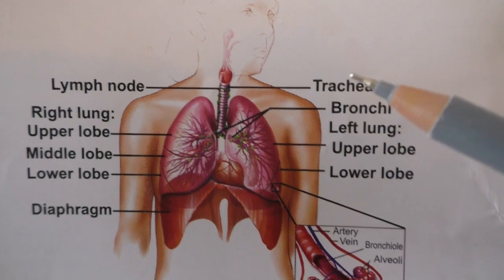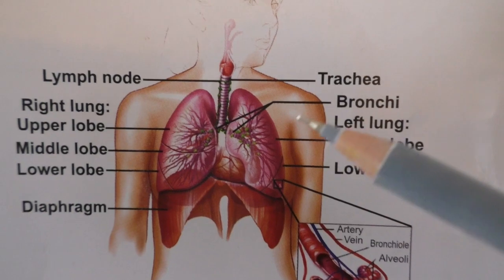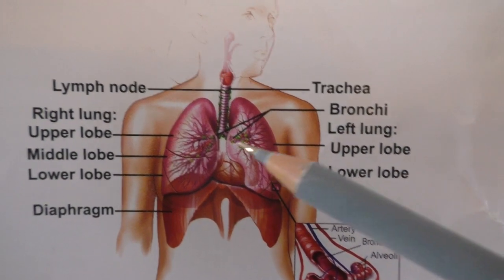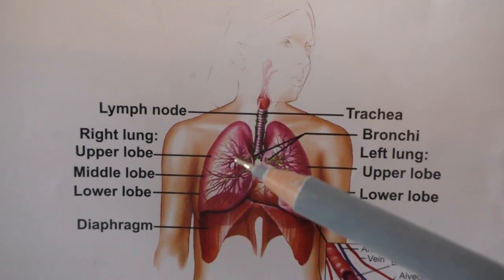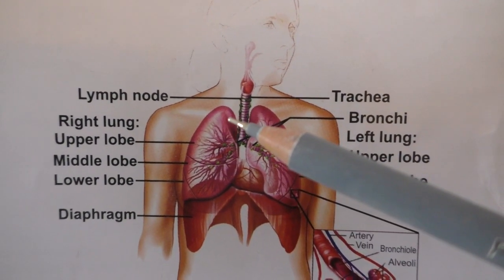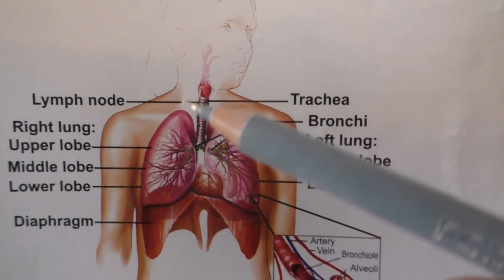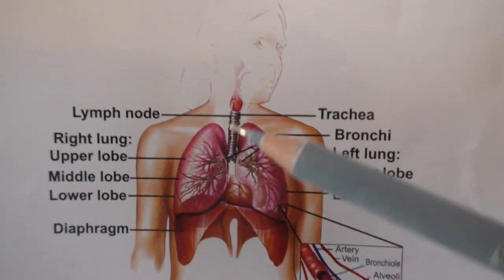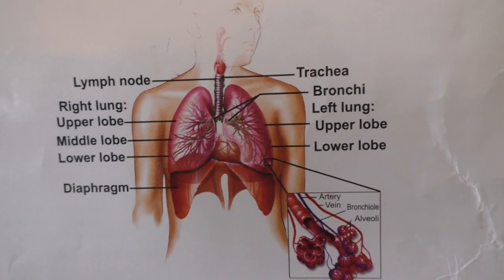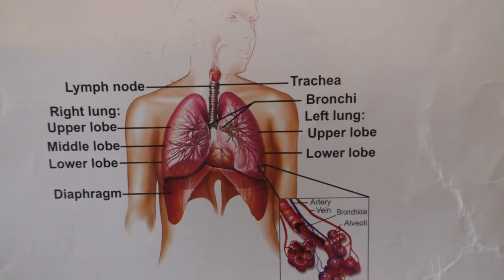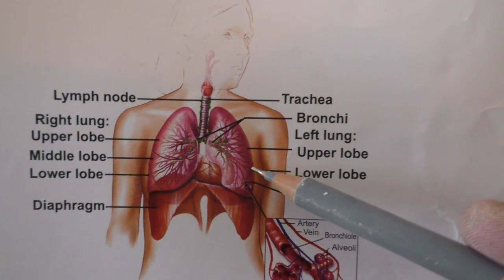See here, trachea, windpipe, isn't it? Trachea, bronchi, and that is divided into two and goes to the lungs. So the parts in the lungs we can call upper lobe, middle lobe, lower lobe. Lung is a bigger organ, so its 3 lobes are there. So we can see furthermore parts in the respiratory system. But here we are only studying 3 main parts: nose, windpipe and lungs.